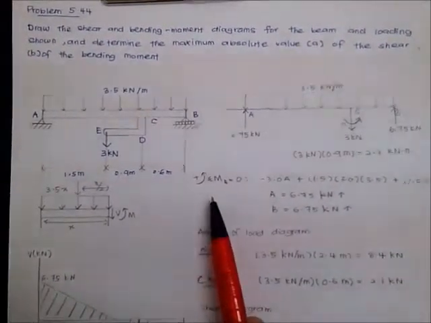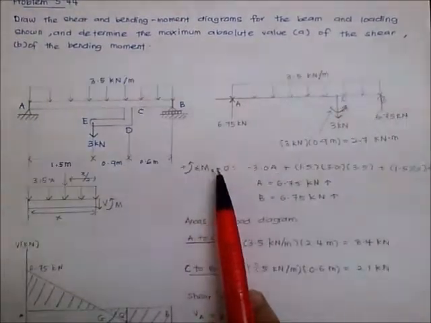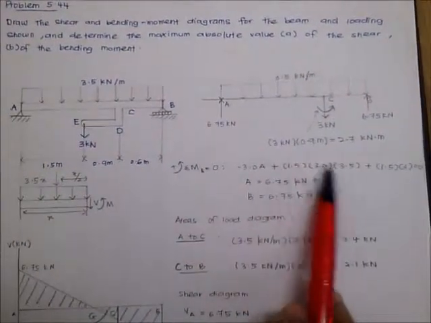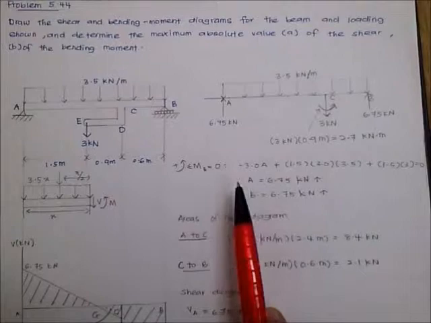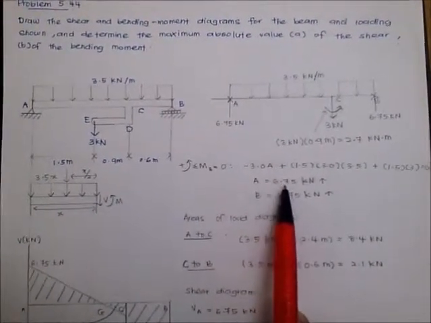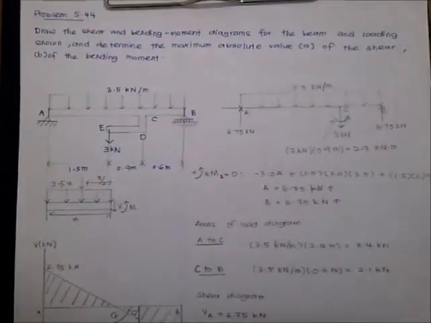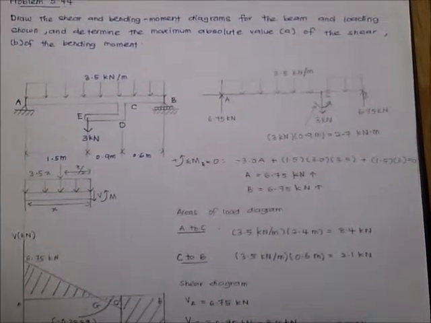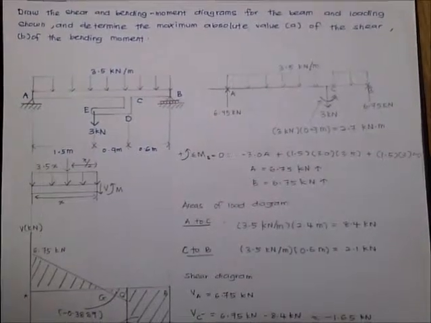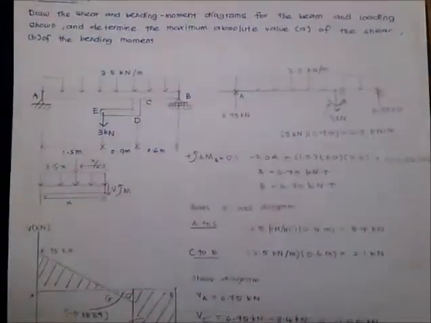After that, we have to find the moment at B, which is equal to 0, and from the equation, we can find the reaction at A, which is equal to 6.75 kN in the upward direction, and the reaction at B, which is equal to 6.75 kN in the upward direction too.